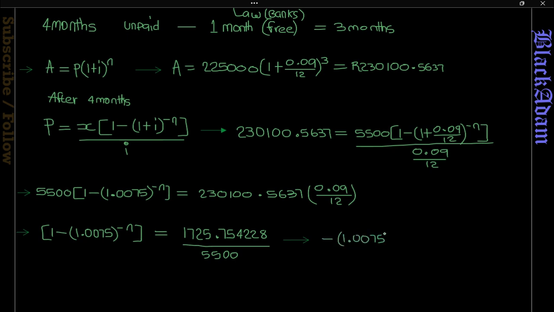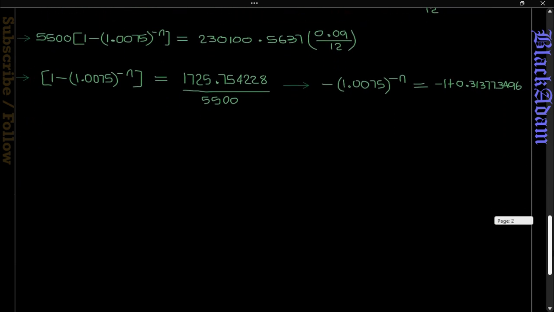So it's going to be negative 1.0075 to the power negative n is equal to, simplifying the one on the right gives us negative 1 plus 0.313773 and so forth.